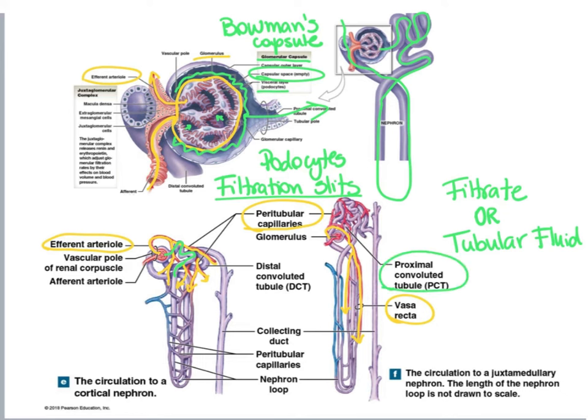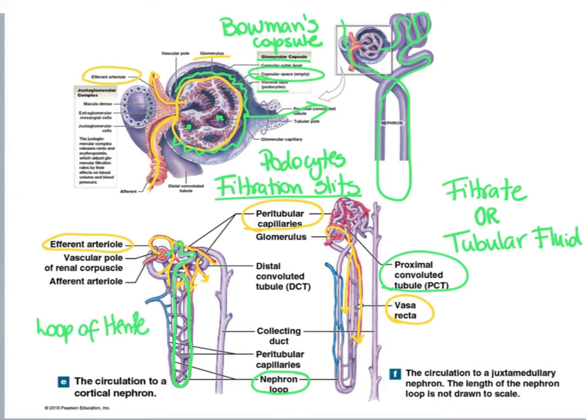And the proximal convoluted tubule is called proximal because it's the one that's proximal to where the blood was filtered. And it is convoluted because it's all coiled up. So we have the filtrate going from the capsular space into the proximal convoluted tubule, and then it goes into what we call the nephron loop, also known as the loop of Henle.